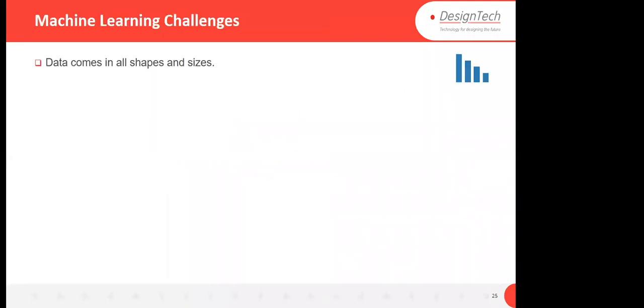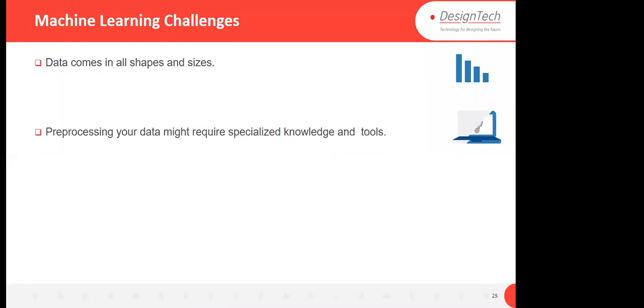What challenges can we face during machine learning? Data comes in all shapes and sizes. There is not a single algorithm which can be fitted on all data. Pre-processing your data might require specialized knowledge and tools. Pre-processing is very important. If you have missing data, noise, or spikes, you have to remove all those things and prepare the data before machine learning. That is also a big challenge, right?